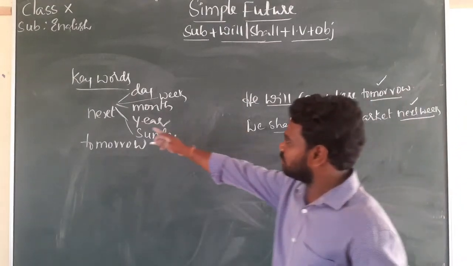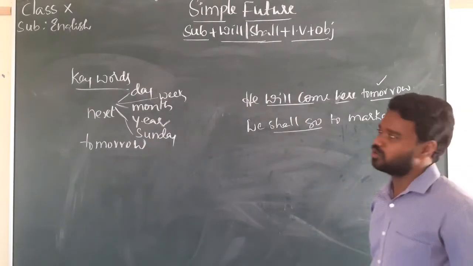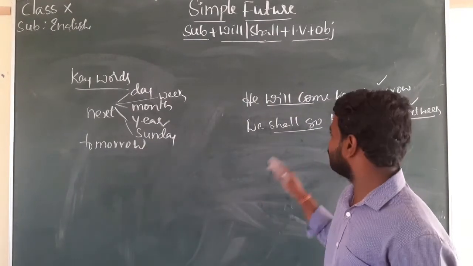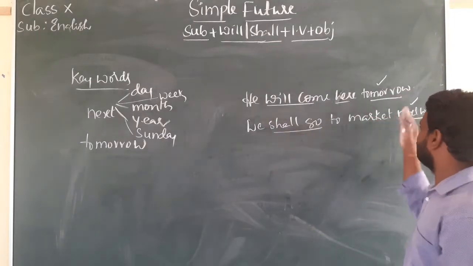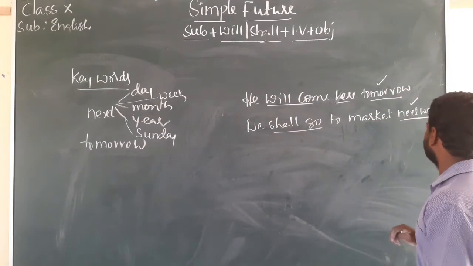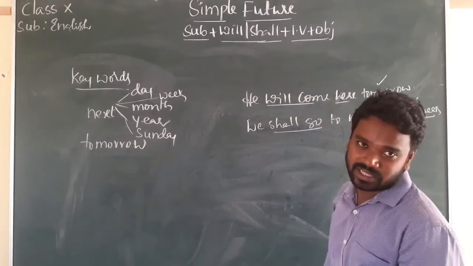So these are the keywords: next day, next week, next month, next year, next Sunday, tomorrow. These are the keywords that we use in simple future. So we can frame some sentences with simple future. He will come here tomorrow. We shall go to market next week. So these are the keywords that we use in simple future, right?